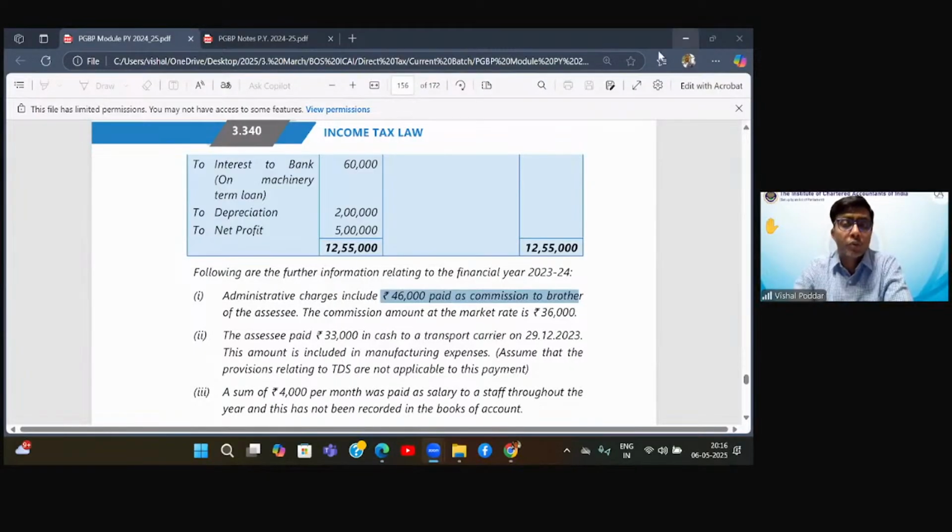Now here first you have to check whether the expense which you are showing is exceeding the FMV or is less than the FMV. If it is less than the FMV, no problem. If it is exceeding the FMV, which in this present example, it is exceeding by 10,000, then this 10,000 will be disallowed. Reason is section 40A(2). So this difference of 10,000, what should be done?